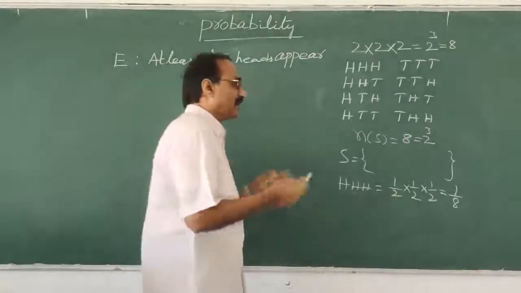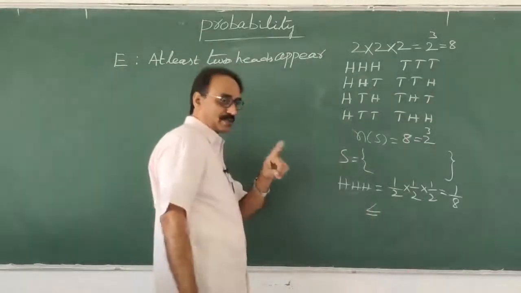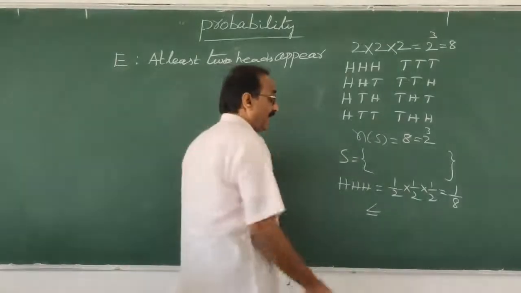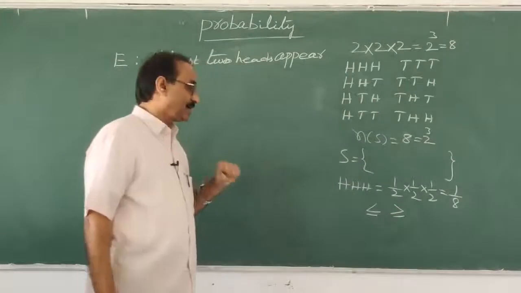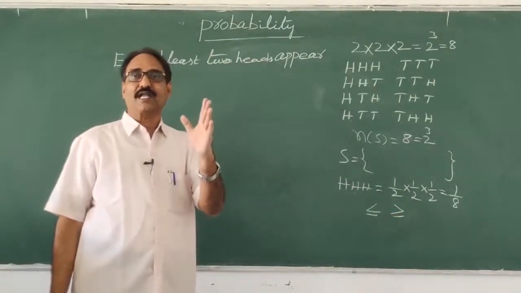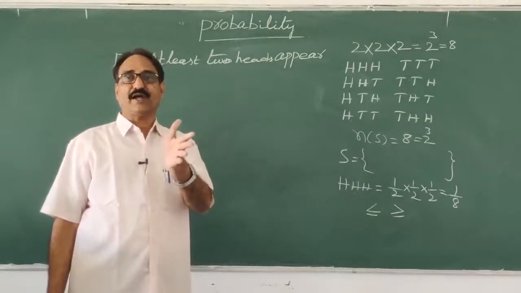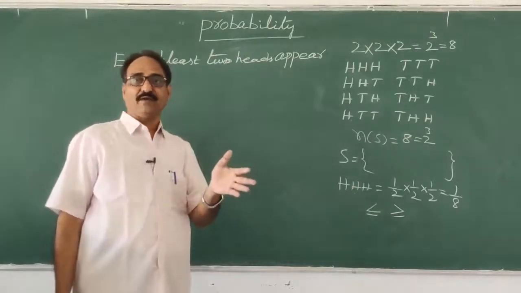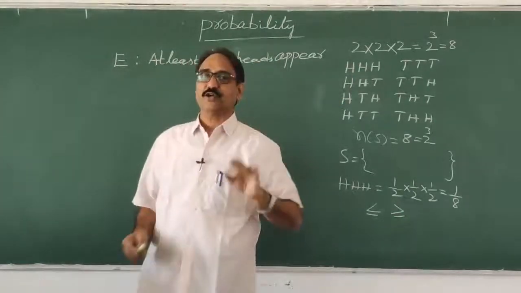So here, at most means less than or equal to, remember, whatever the number. At least means greater than or equal to. Equal to is common to both. At most, less than or equal to. Suppose 5, then less than or equal to 5 is at most 5. At least 5 is greater than or equal to 5, 5 and above. So these words you have to remember.